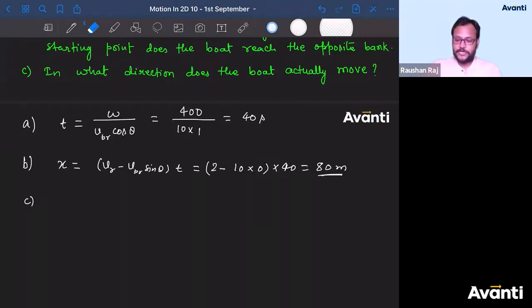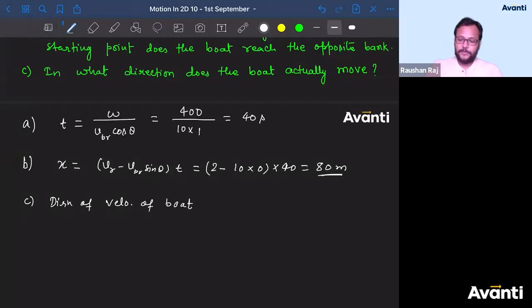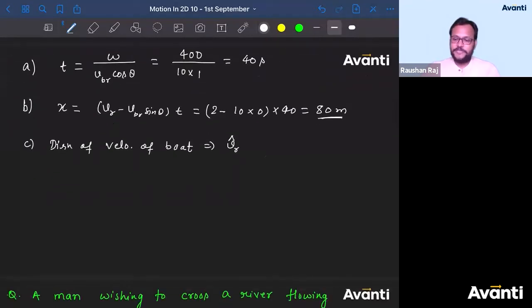So what has been asked in the question? Guys, did you understand this part? Direction of velocity of boat. That means you have to give the direction of VB cap. For representation, right? How will we find it? What is the direction of VB? Sorry, VB, not VR, VB cap.